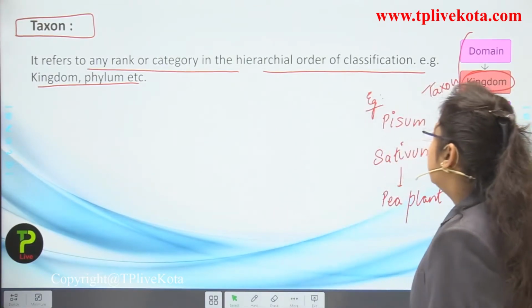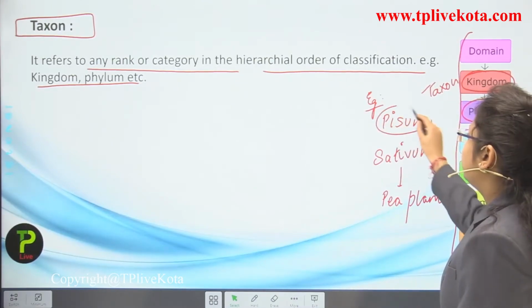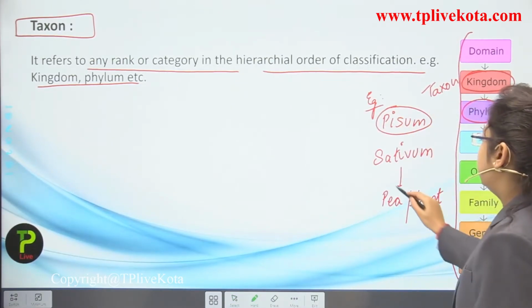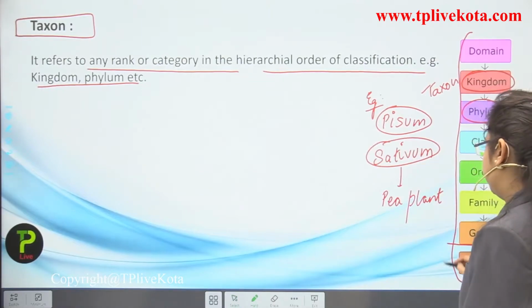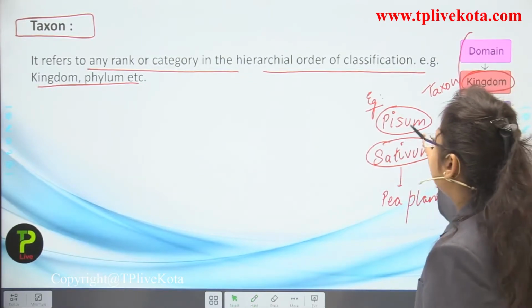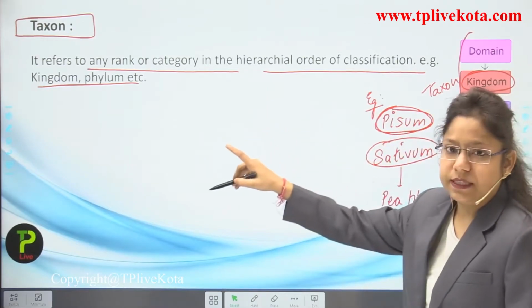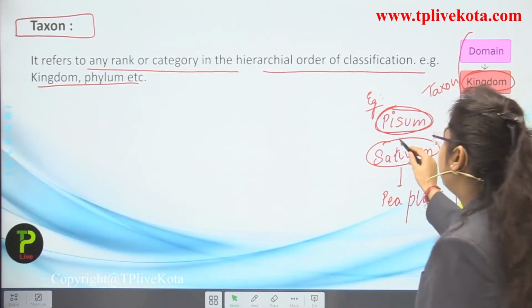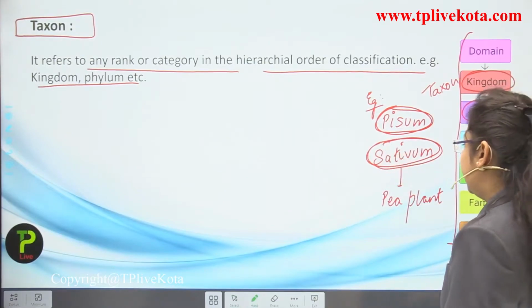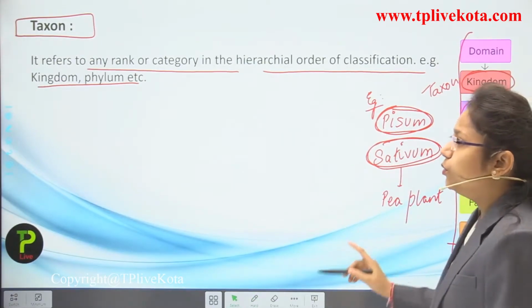Now you can see, students, Pisum is the genus, and sativum is the species. If I am only talking about genus, that is Pisum, then I will use the word taxon. If I am talking about only sativum, that is species, then I will also use the word taxon.